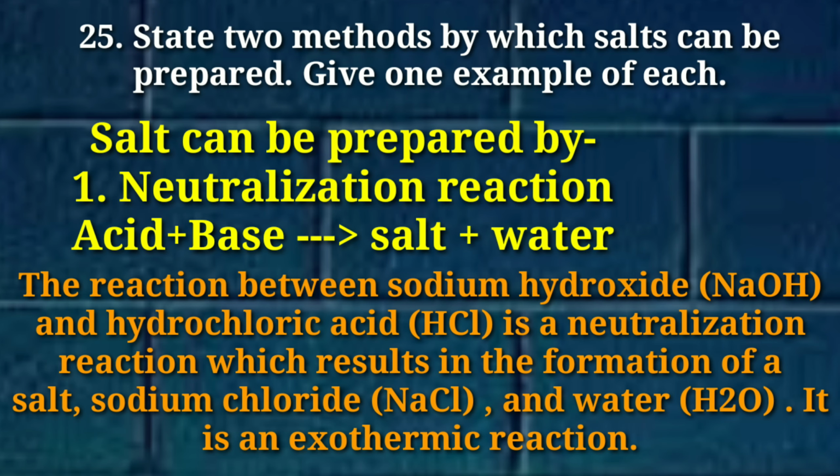When acid reacts with base, it gives salt and water. So during the neutralization reaction, salt is one of the products. As for example, sodium hydroxide when reacts with hydrochloric acid, it gives sodium chloride as salt along with water.